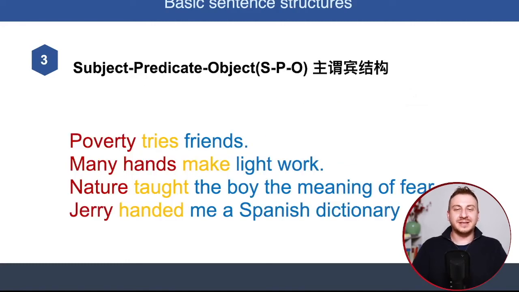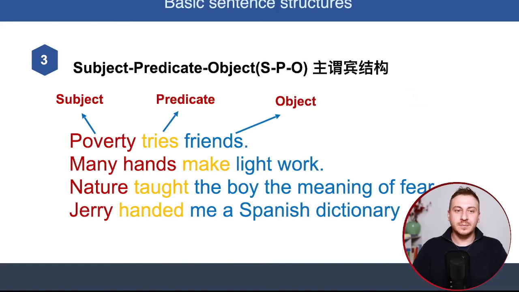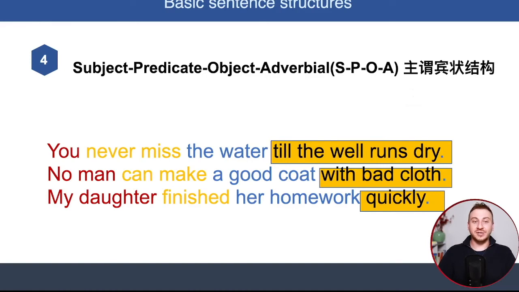The third sentence structure we have is subject, predicate, object. Poverty tries friends. Many hands make light work. Nature taught the boy the meaning of fear. Jerry handed me a Spanish dictionary. So, in the first example, poverty, subject, tries, action verb, and friends, object, right? They receive the action. The fourth basic sentence structure we have is subject, predicate, object, adverbial.